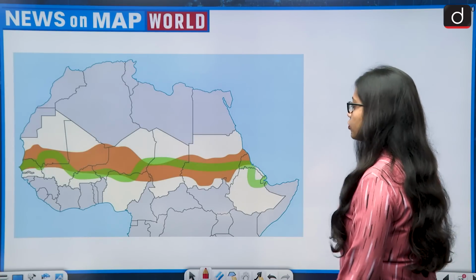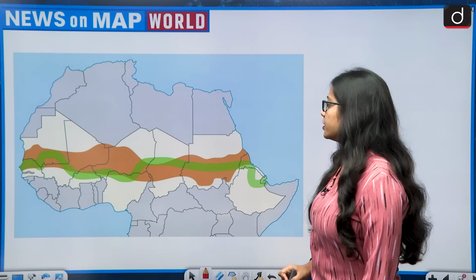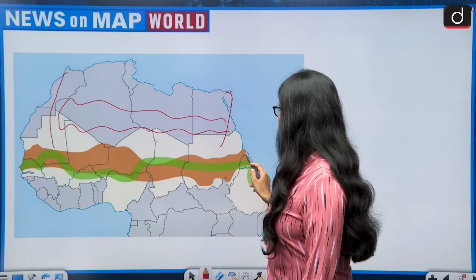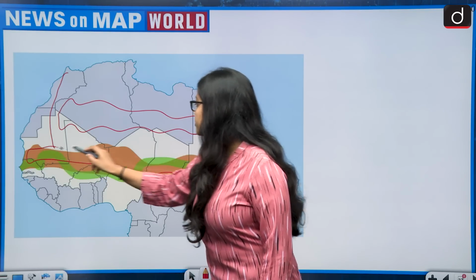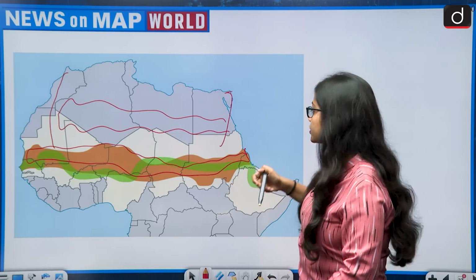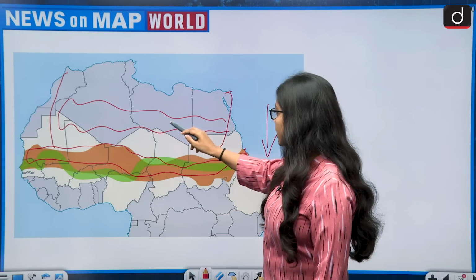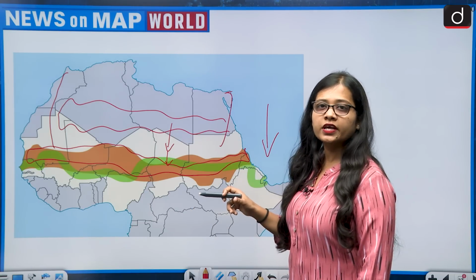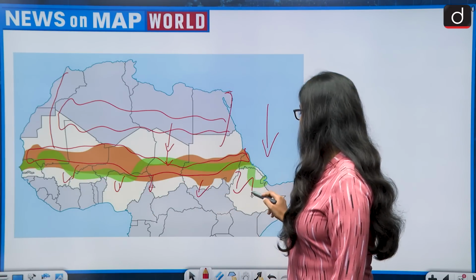Now, let's look at the map. See this map. This is the map of the African continent, the North African continent. This is the area of the Sahara Desert, and the area which you are able to see in the orangish color is the area of the Sahel region. The Sahara Desert was getting extended to the southern African countries. From the Sahara Desert it is now extending towards the Sahel region, and the Sahel region is also getting extended southwards.